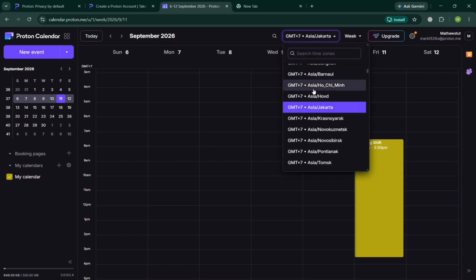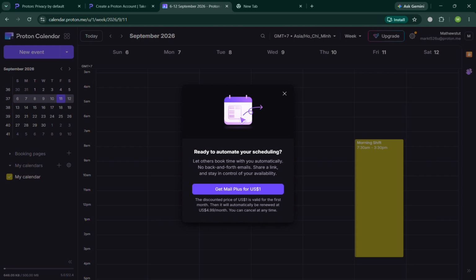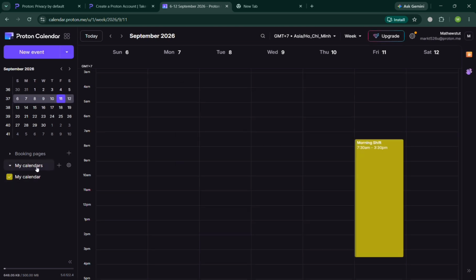Now as you can see under my calendar section in here, we have now added this event, which is my calendar. You could also click the plus button if you want to add a booking page. However, you might need to have an upgraded account to do so. You could also click the plus button in here to create a calendar or even add a public holiday or add a calendar from URL.